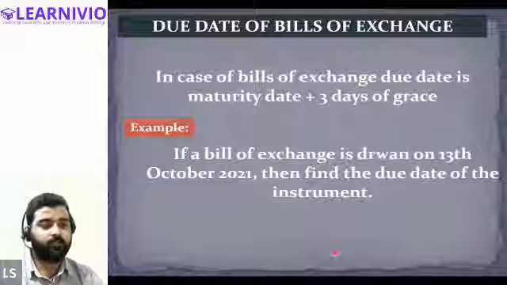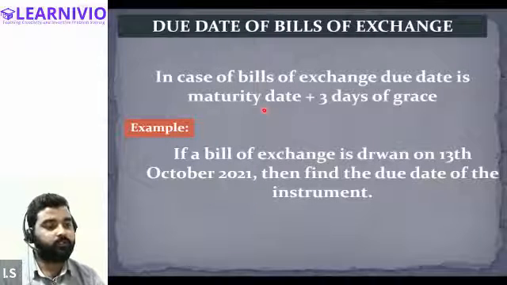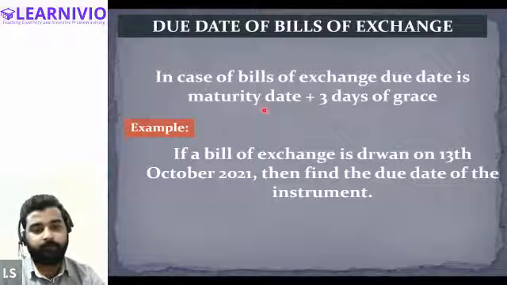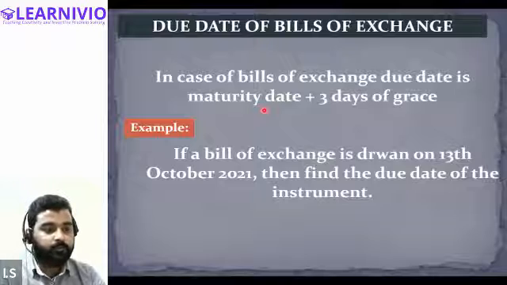2 months or 3 months? 3 months are there, no? Okay. December 16. Just a minute. I think I didn't mention the credit period, no? Okay, let me add the credit period also. Just a minute.